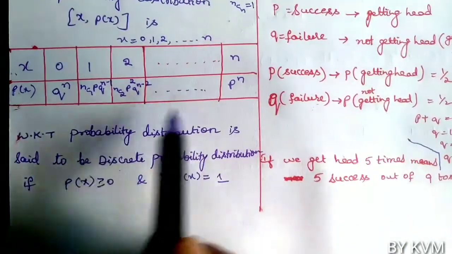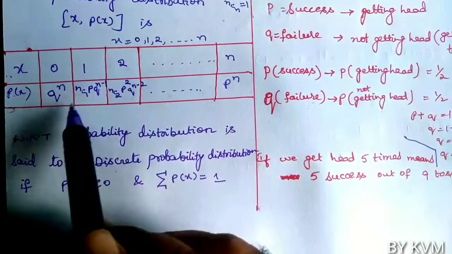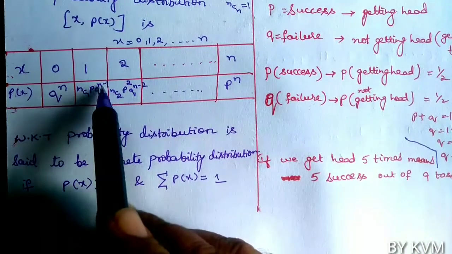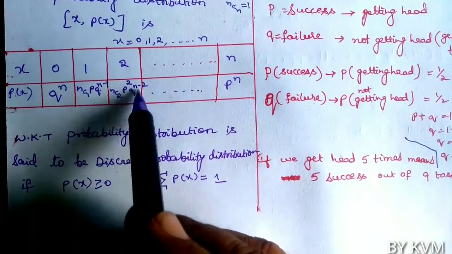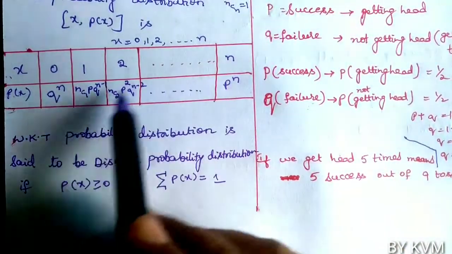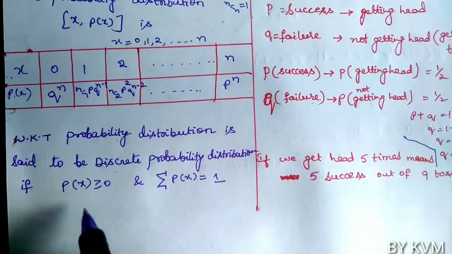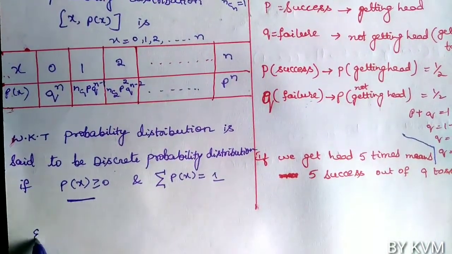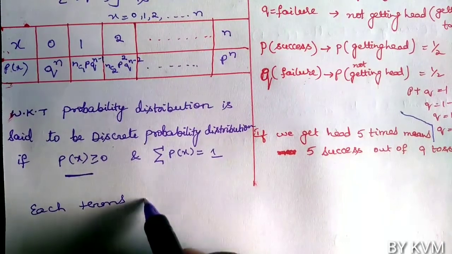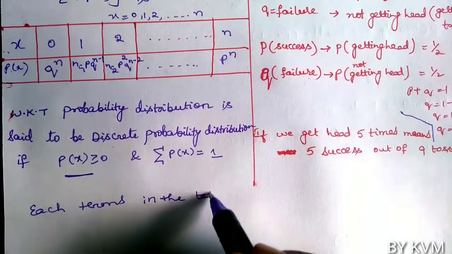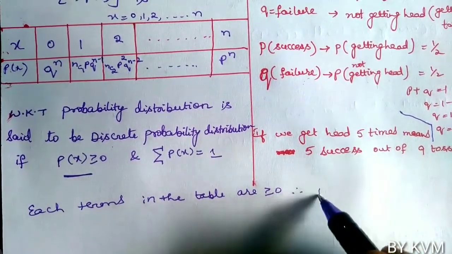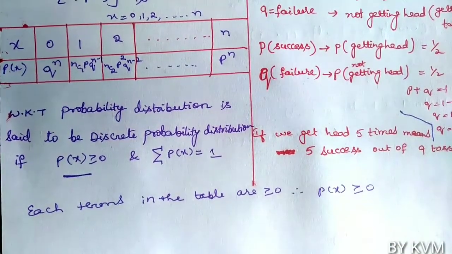Now if you see the table, each term is greater than or equal to 0. Each term, that is Q power N, NC1 P into Q power N minus 1, NC2 P power 2 Q power N minus 2, and so on up to P power N, is a positive value, not negative. Therefore the first condition is satisfied: P of X is greater than or equal to 0.